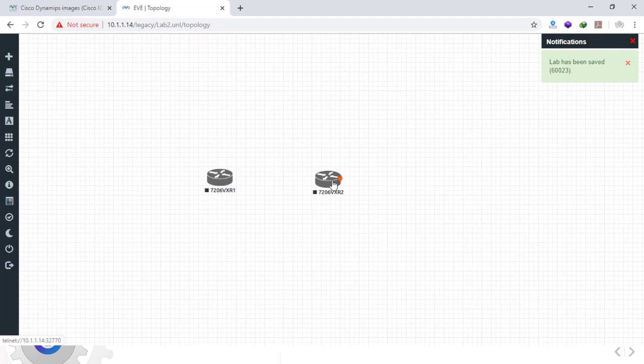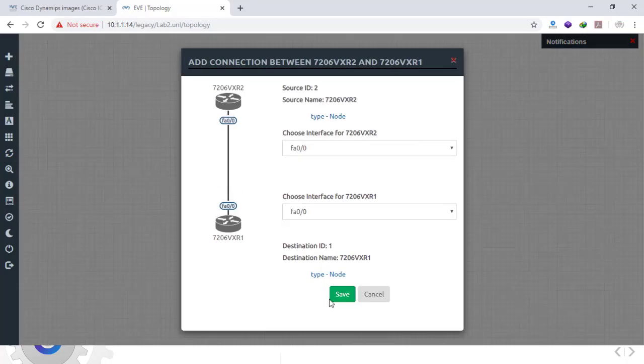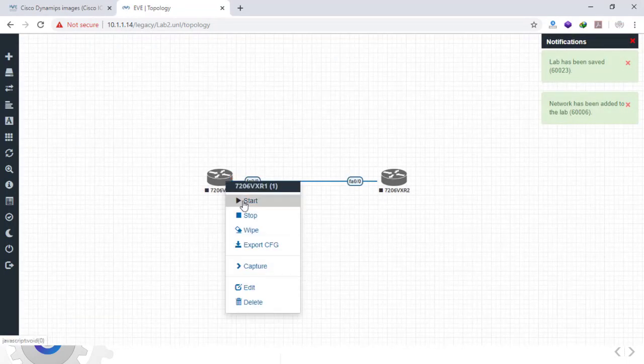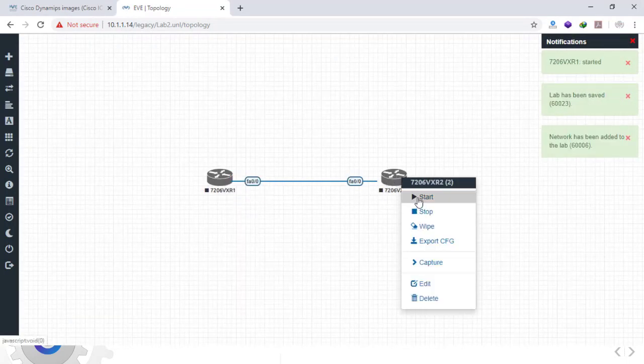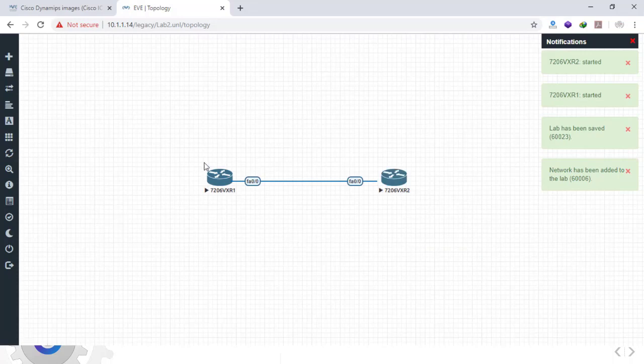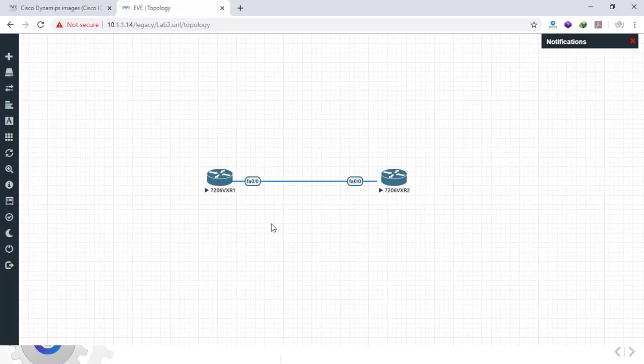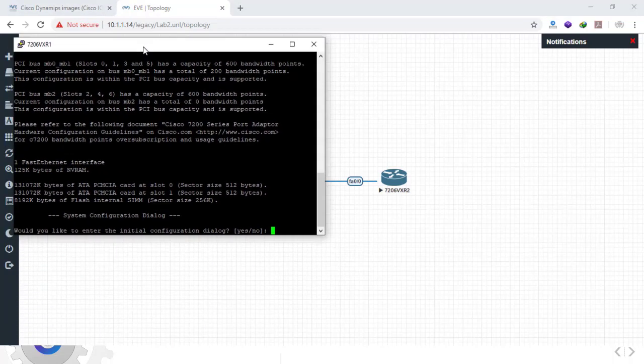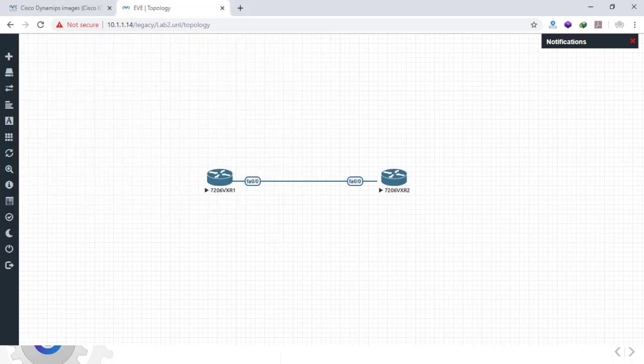So we've added two Cisco routers in this scenario, and now we'll connect them easily right here. And start. As you can see, the devices turn blue when we start them in our EVE-NG topology. To access the console, just click on the devices and we'll have a PuTTY console for each of our devices, as you can see.